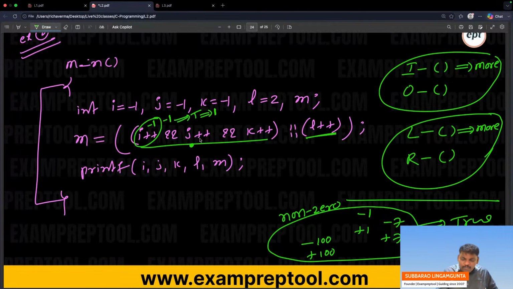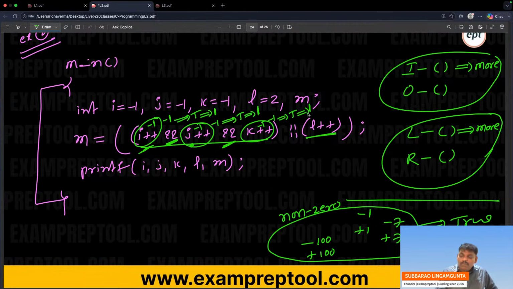Next one, in a similar way. Can you see this one? So true, it is a true. AND operation. First one true, then go to the second. J value is -1, -1 plus plus is -1. -1 means true, true means 1. So 1 AND, I'm going here. K value is -1, -1 plus plus is -1. -1 means true, true means 1.